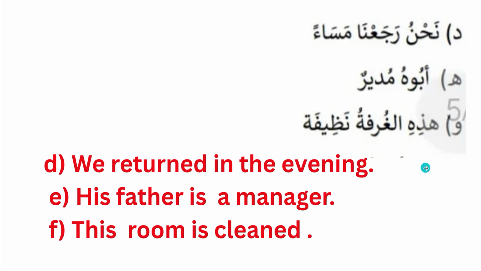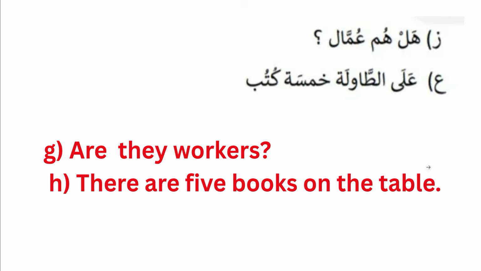هذه الغرفة نظيفة. This room is clean. And there is another type of sentence, هذه غرفة نظيفة. In this case, this is a clean room. هذه الغرفة: the word al-ghurfa is attached with هذه, so we have to connect it as this room. Okay. Next one is هل هم عمال. Are they workers? عامل is worker, عمال is the plural of عامل. Next question, على الطاولة خمسة كتب. There are 5 books on the table.